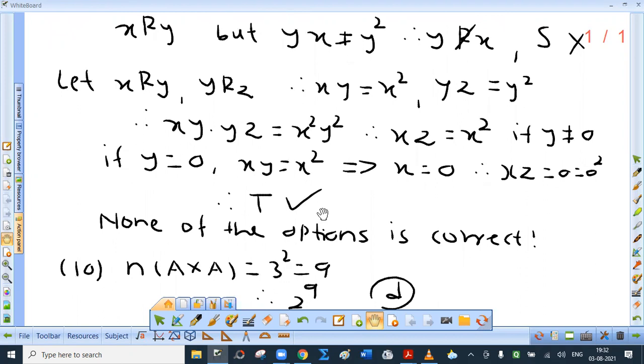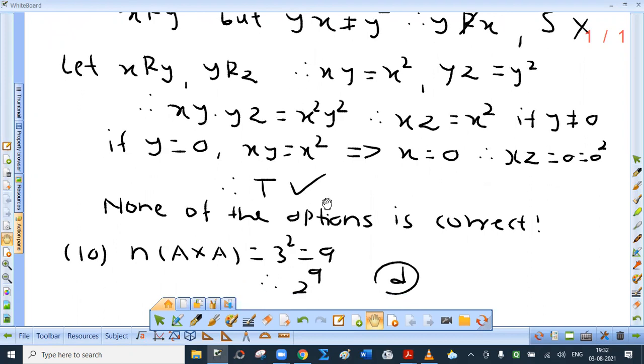Last, in A cross A, there are how many? 3 square, that is 9 elements. And what is asked? Number of distinct relations. Every subset is a relation. So 2 raised to 9. So correct option is D, Delhi.